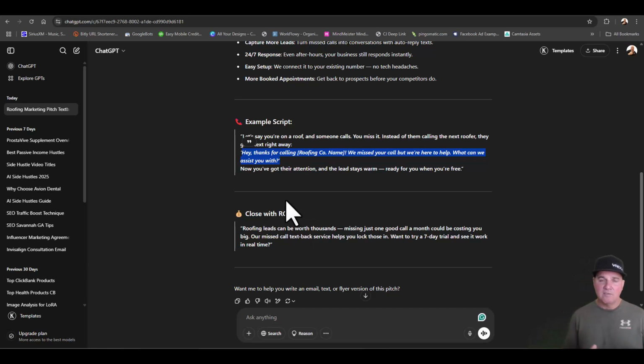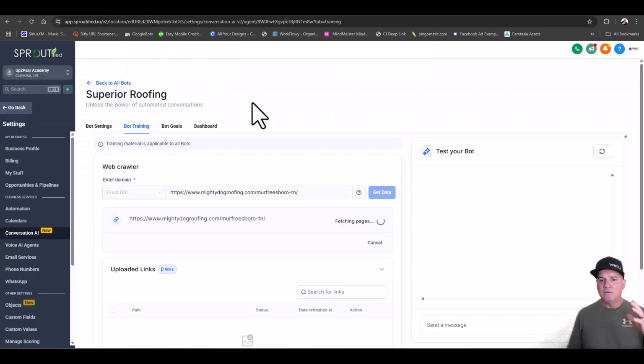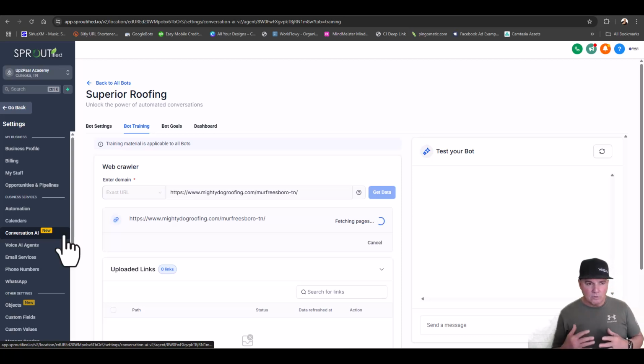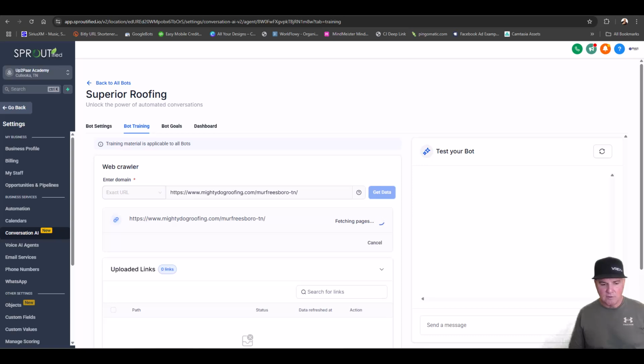And that's a steal. And then if we want to add in the AI for automatic appointment booking, we can do that by setting up this conversation AI right here. And it's brand new. Nobody's offering these services to companies. That's why I say it's wide open right now to do this. So take advantage of it.